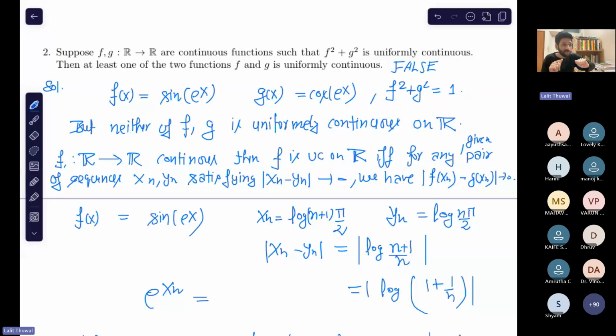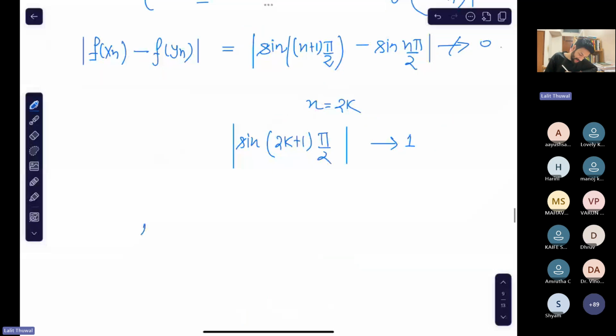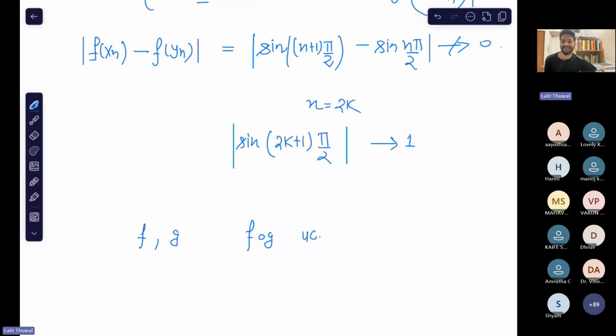Okay, so now here is a question for you. Suppose you have two functions f and g such that f composed with g is uniformly continuous. So what is your comment about the continuity of f and g? That might be an easy question, right? But think about it.